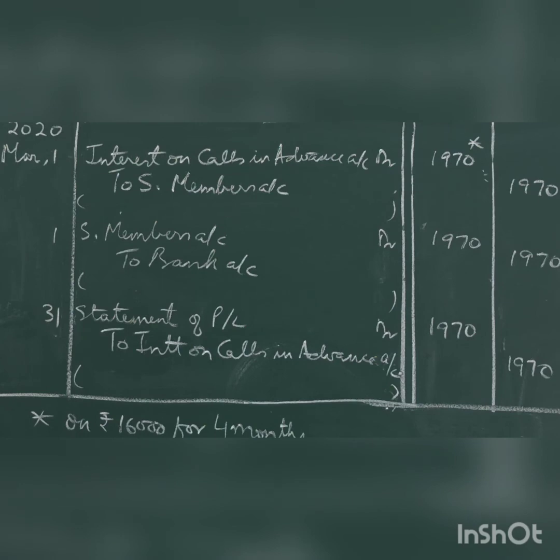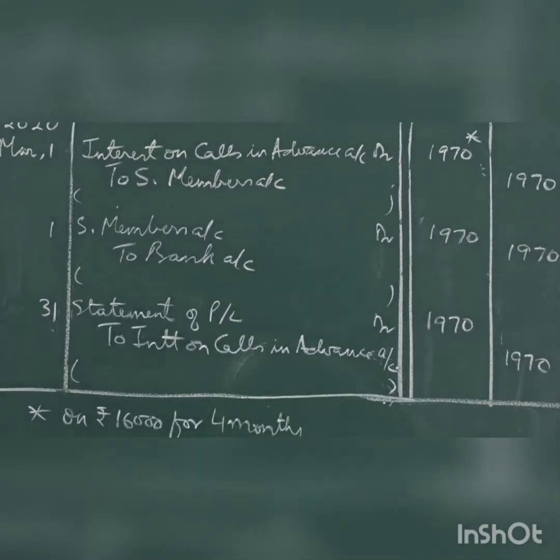And then at the end of the accounting year, March 31st, this account has to be closed. Statement of P&L debit to interest on calls in advance account, being interest on calls in advance transferred to statement of P&L. The amount you have to ascertain, 1,970, like this by doing the following working note.